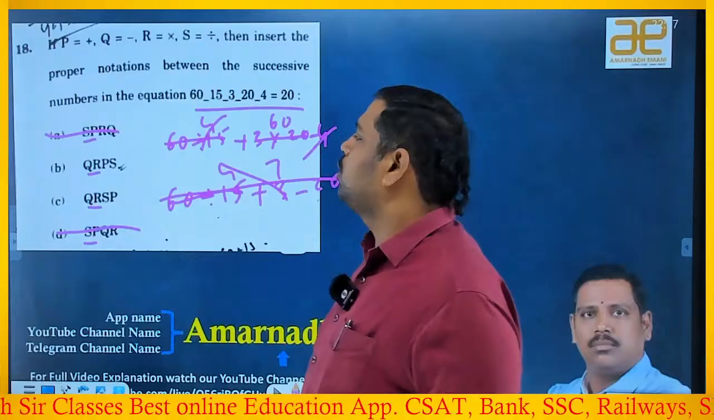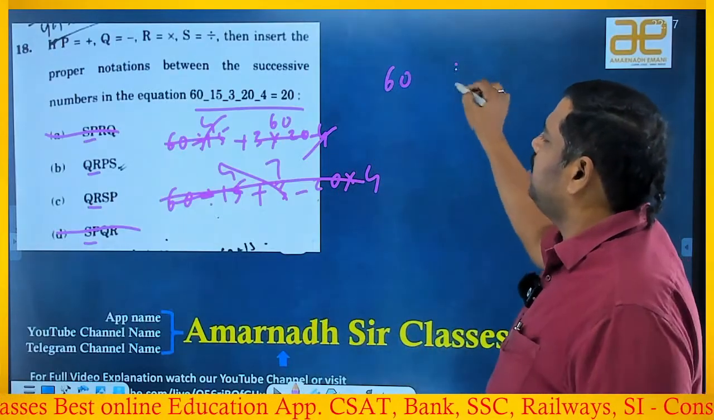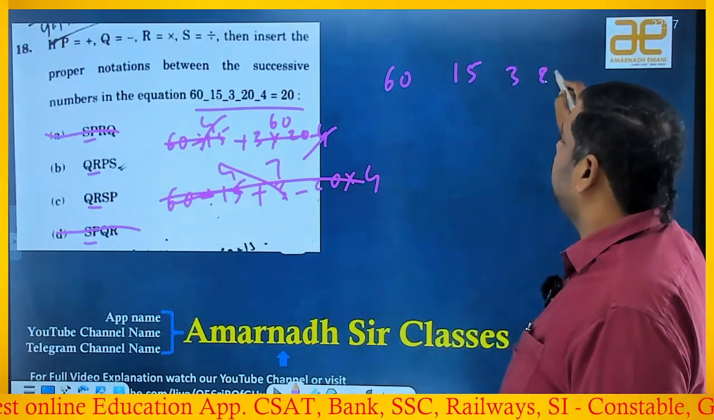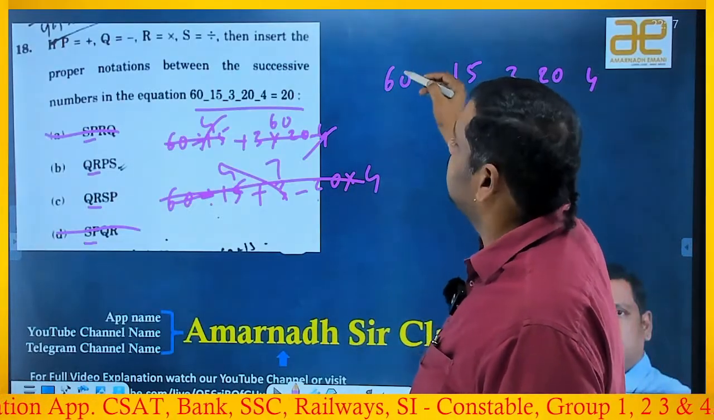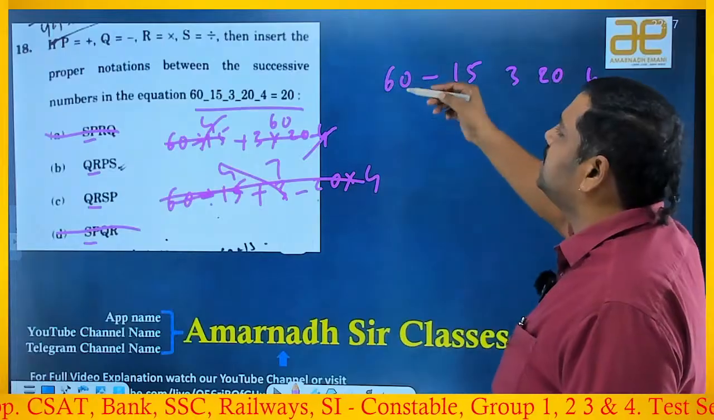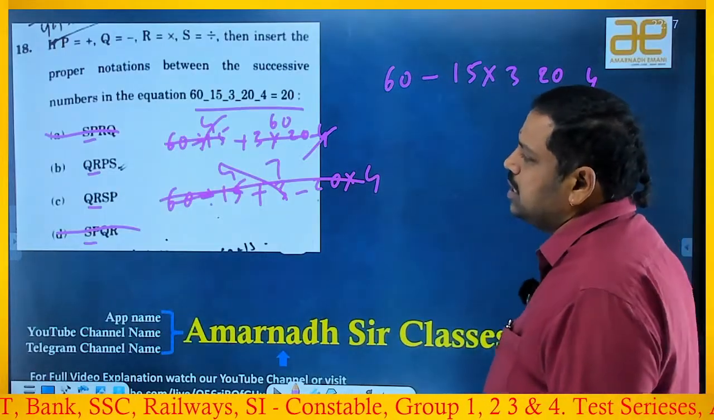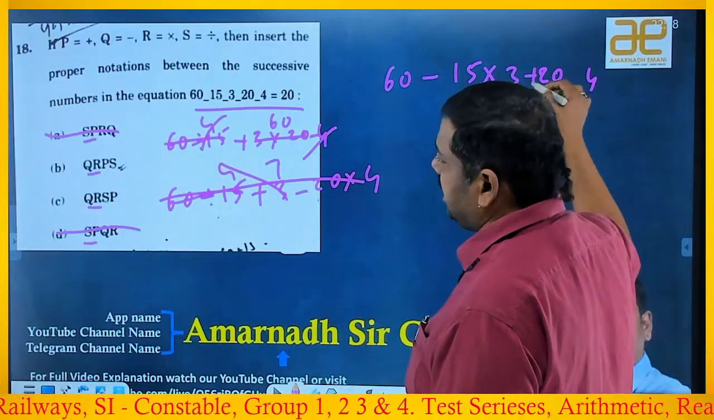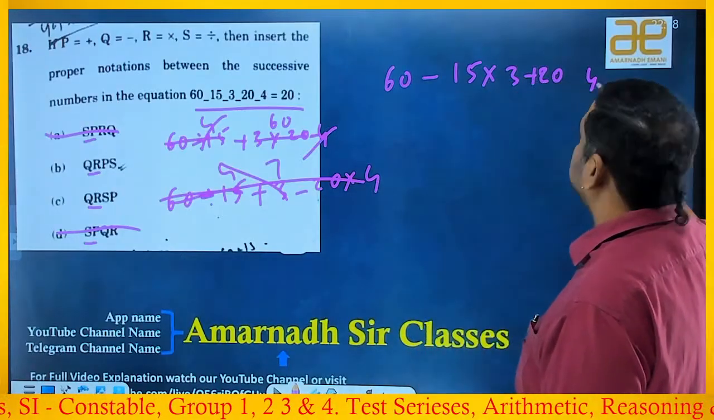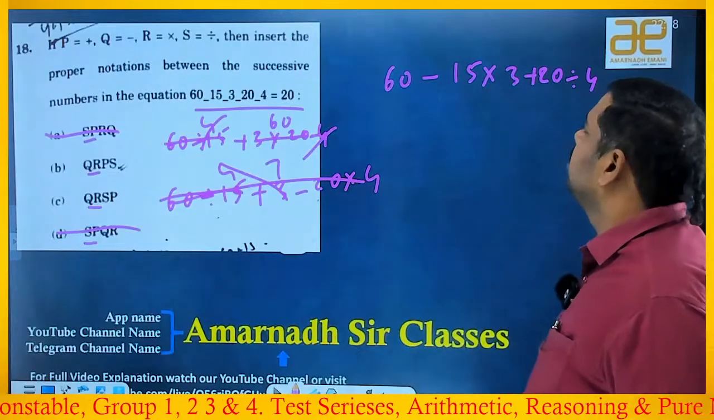So now I have to go with the Q and R, right? 60, 15, 3, 20 and 4. Q means minus, and R means into. Up to this is common. The remainder I have to exchange if needed. P means plus and S means divided by. Okay, good. Now let us try it.